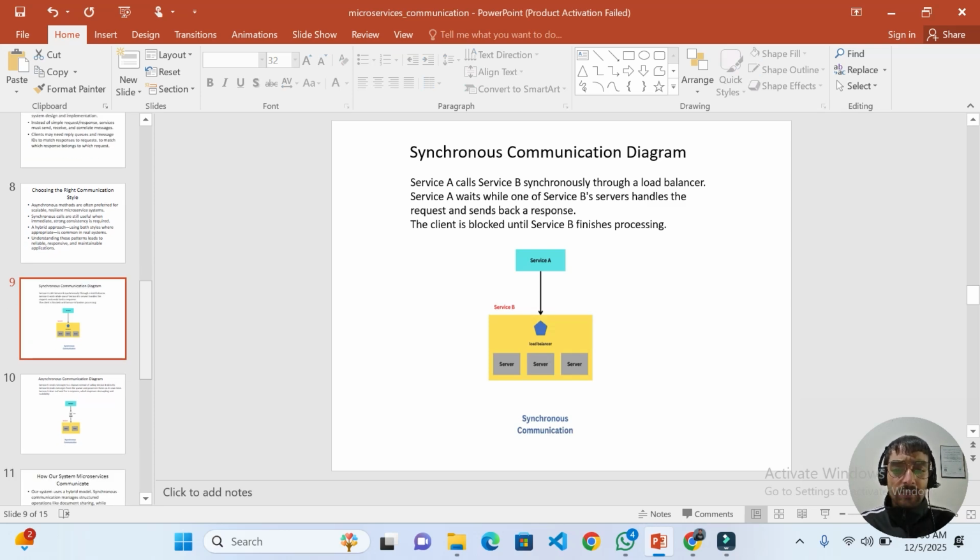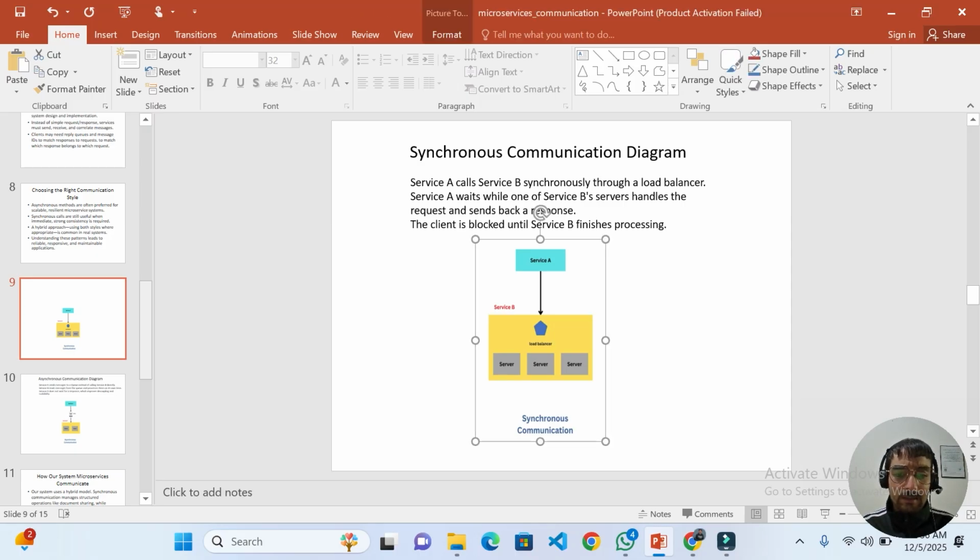Synchronous communication diagram. In this diagram, service A calls service B synchronously through a load balancer. Service A waits while one of the service B servers handles the request and sends back the response.